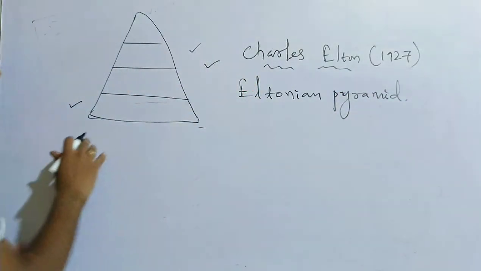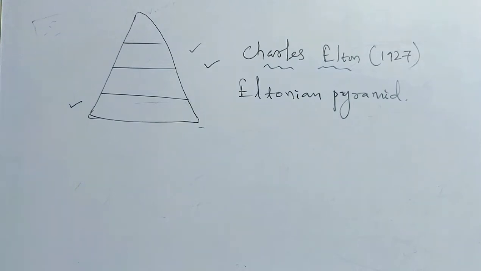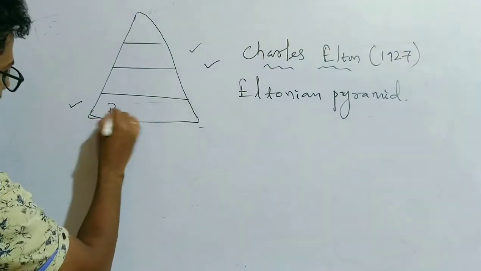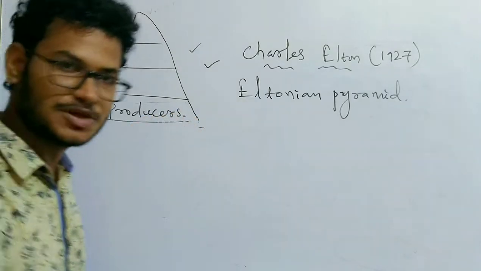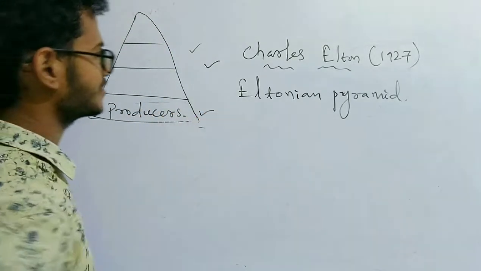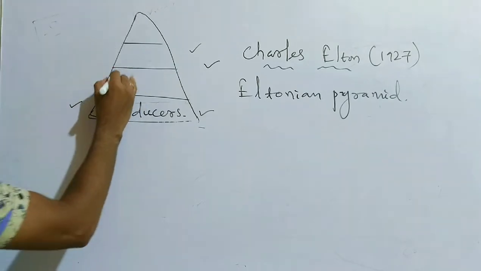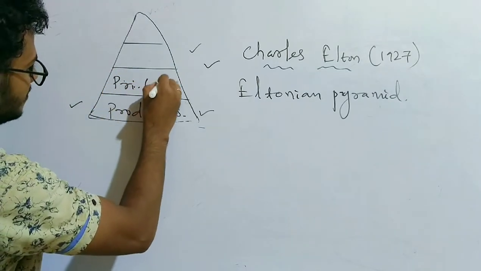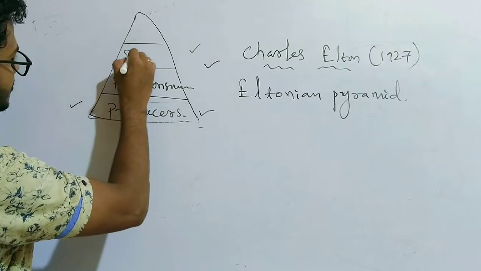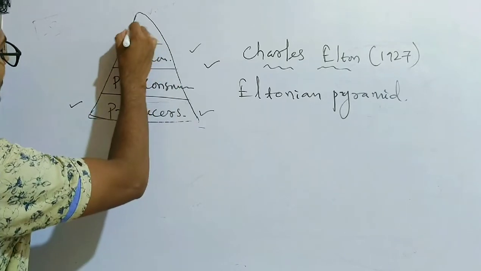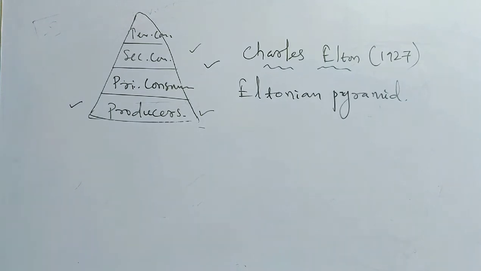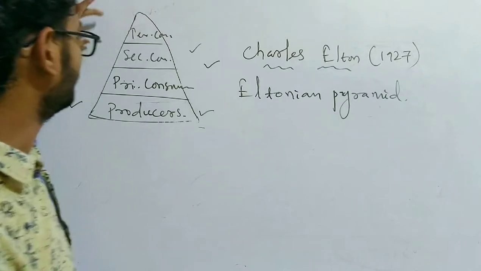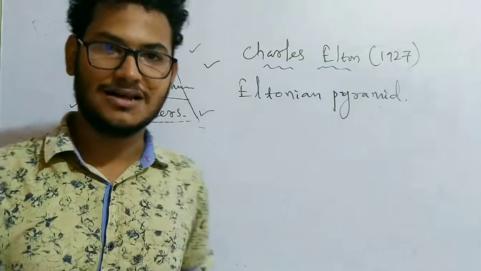Here, as I told you, the producers are at the base of the pyramid. This is the first trophic level, then the primary consumer, secondary consumer and finally the tertiary consumer occupy different trophic levels in the ecological pyramid.